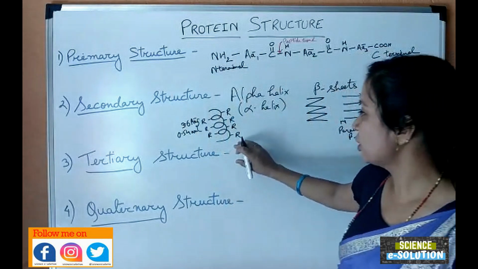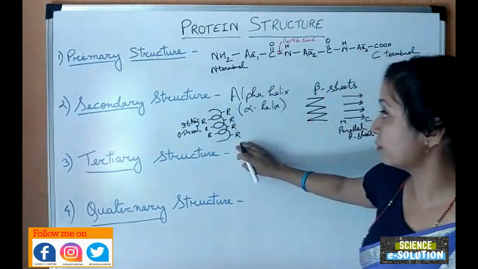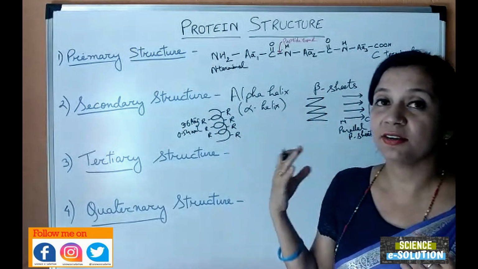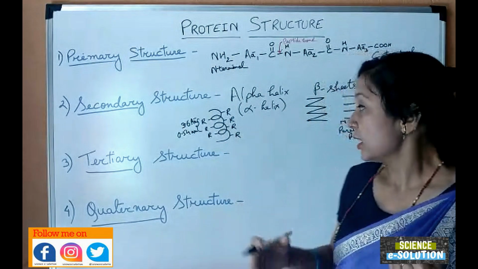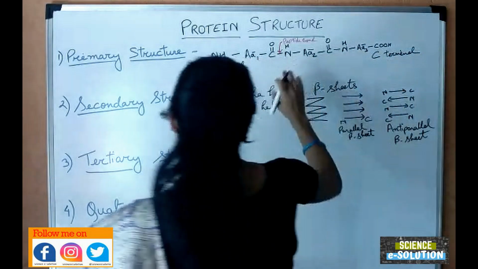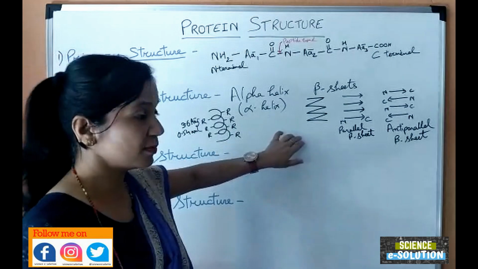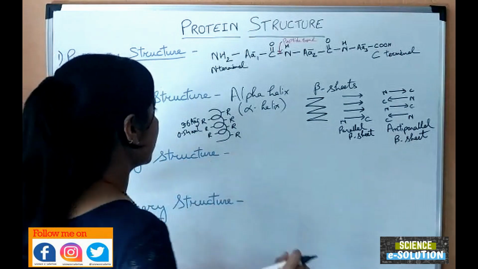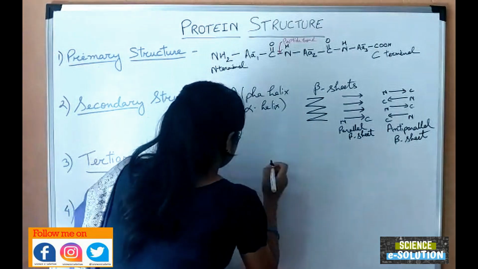Now move on to the tertiary structure. The tertiary structure of the protein is the three-dimensional arrangement of the protein. Up to here, we have seen that because of these hydrogen bondings and the peptide bondings, a two-dimensional structure is made. Now, the three-dimensional structure is made by different types of bondings.